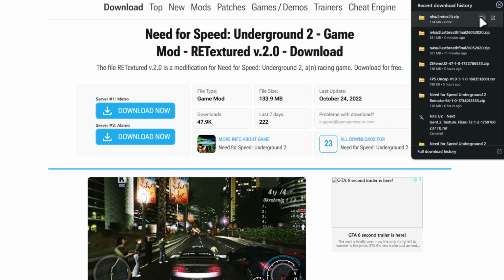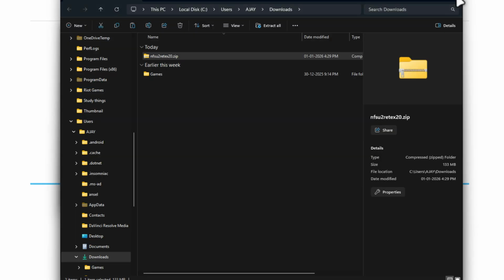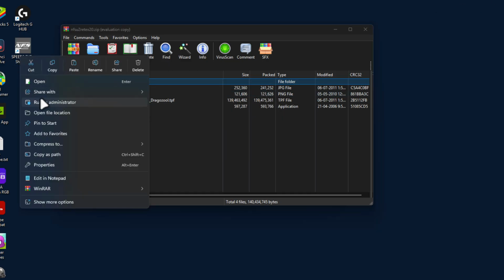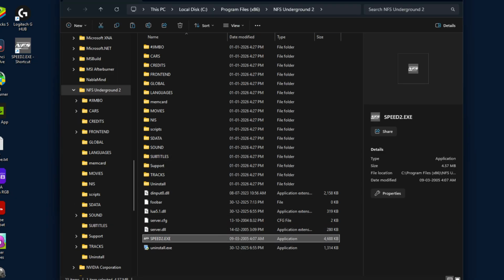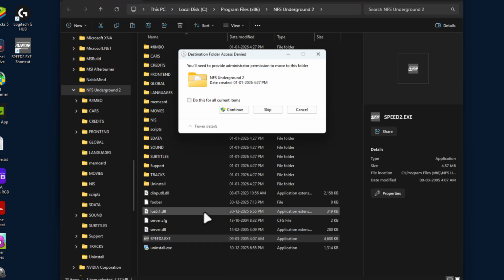After the download is done, select this folder icon, right click on the downloaded file and select WinRAR and select open with WinRAR. Just close off here. Right click on the game icon on the desktop and select open file location. Open the window, just drag and drop all these files inside of the game folder.